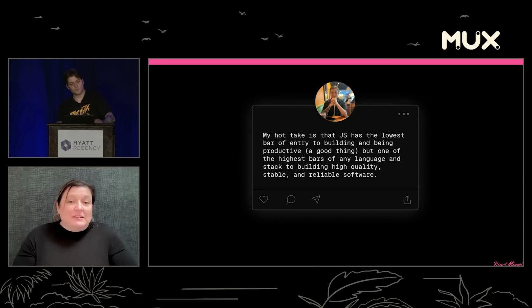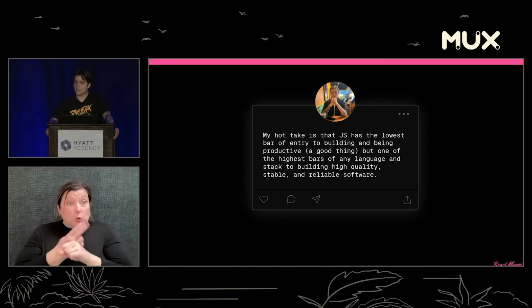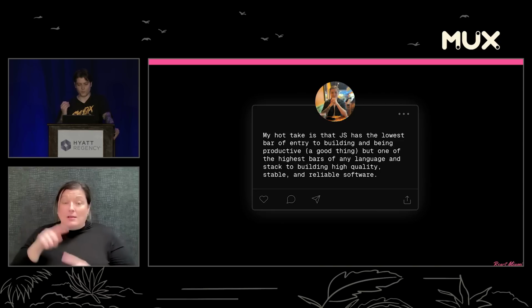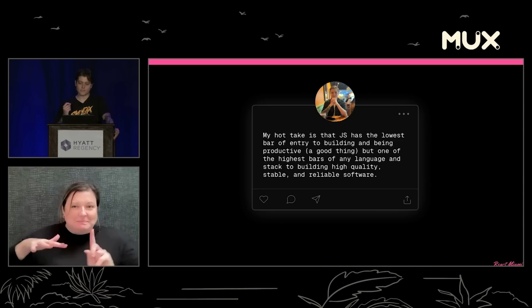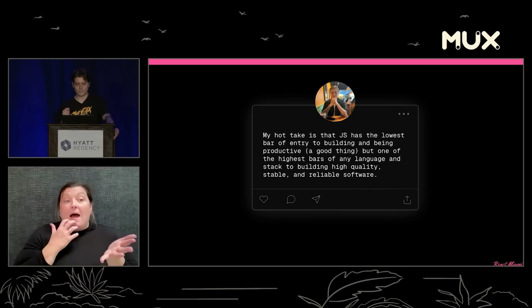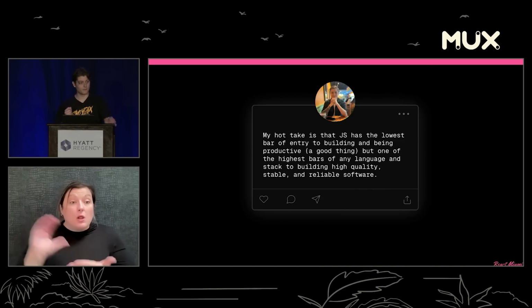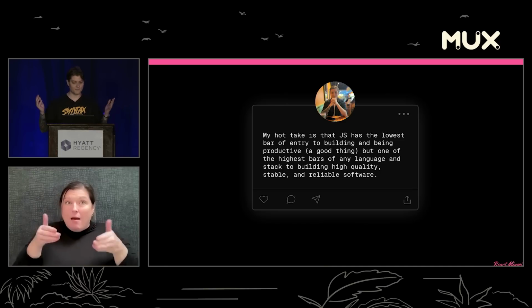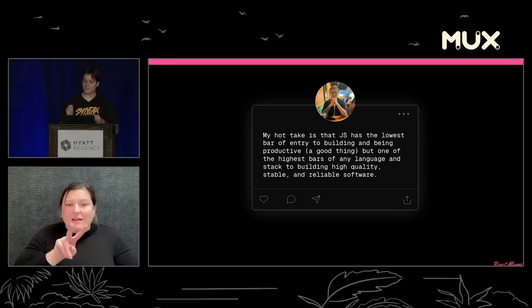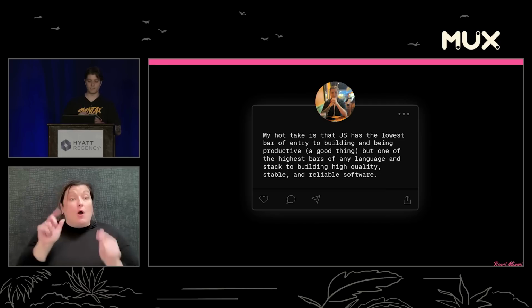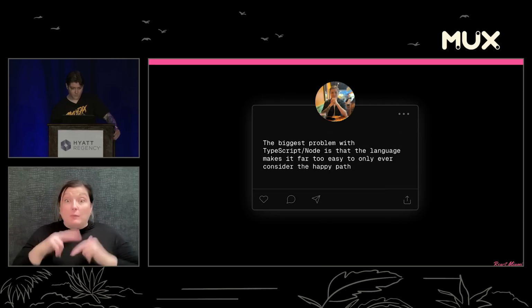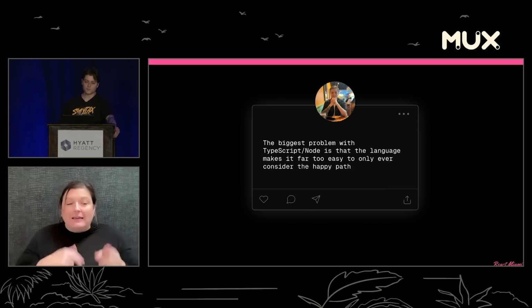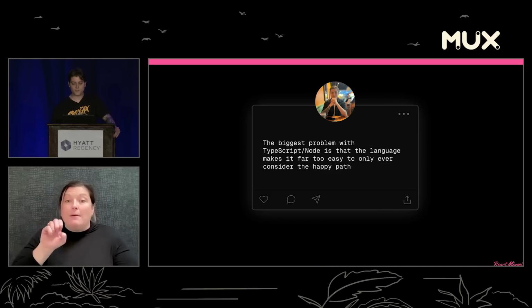So, some of you may have seen me use this same slide in other talks, but I think it is truly important to set the scene. My hot take is that JavaScript has the lowest bar of entry to building and being productive, which is a good thing, right? It enables so many people to get into our industry, into our field, start vibe coding, whatever it is. But on the other hand, it also has one of the highest bars of any language and stack to building high quality, stable, and reliable software. I go on to say the biggest problem with TypeScript and Node is that the language makes it far too easy to only ever consider the happy path.